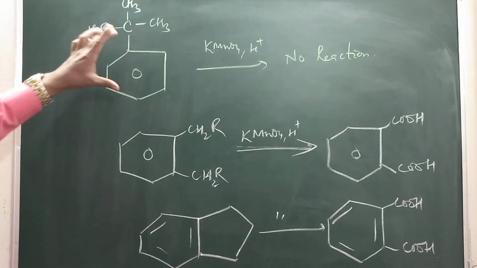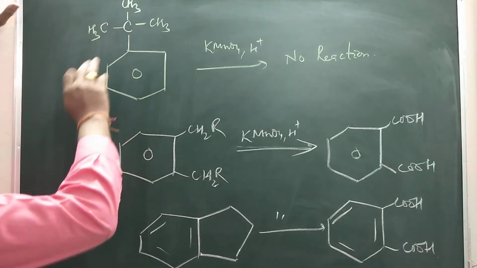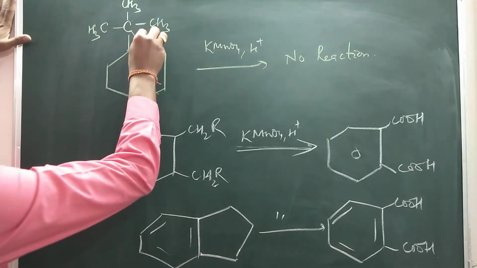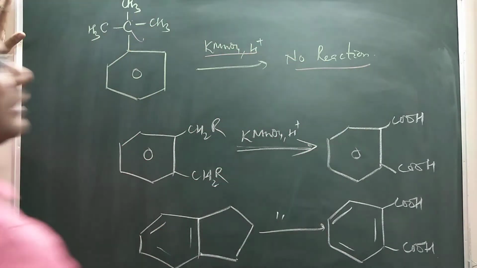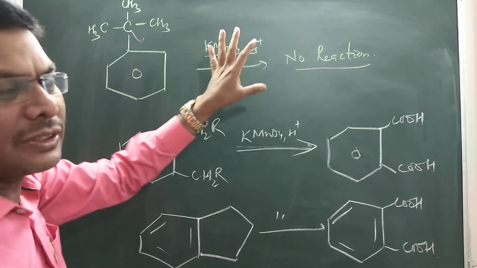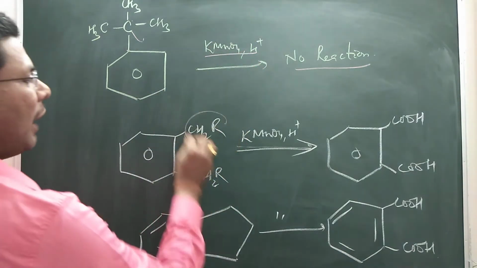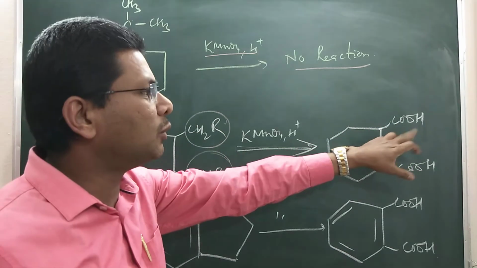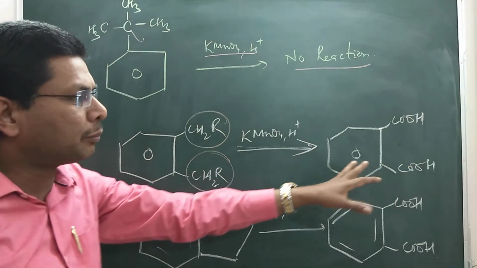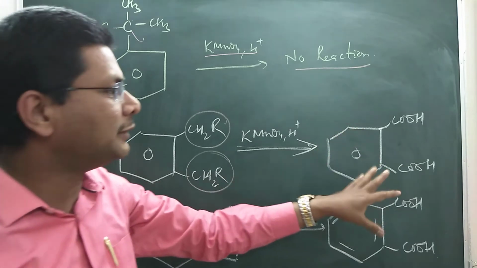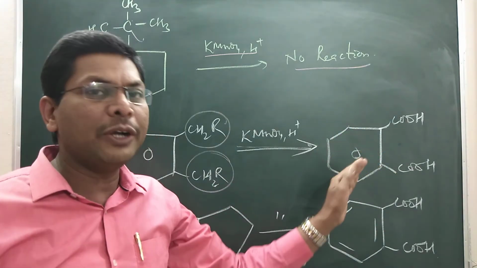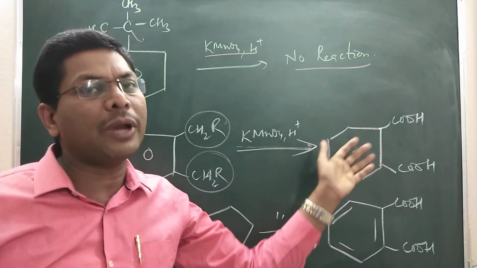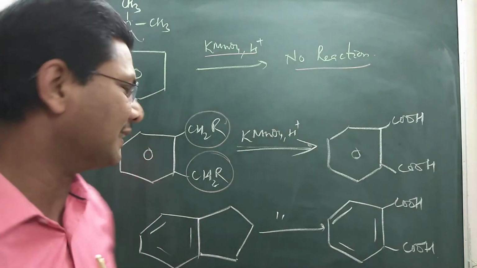Now let's see, this is tertiary butyl benzene. Here no hydrogen is there, so this will not undergo any reaction. It will not get oxidized by a strong oxidizing agent like KMnO4. If you have two alkyl groups here, both will be oxidized to COOH. Both will be oxidized to form a dicarboxylic acid derivative of benzene. It is called benzene 1,2-dicarboxylic acid, which is also called phthalic acid.